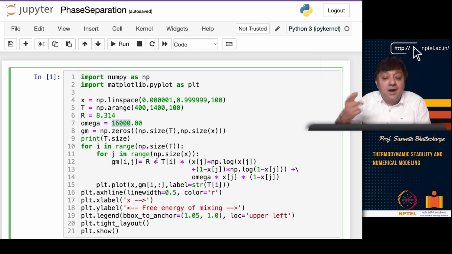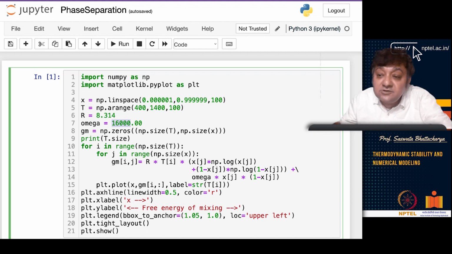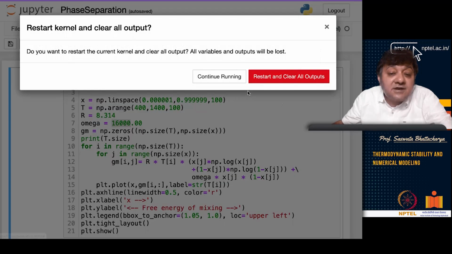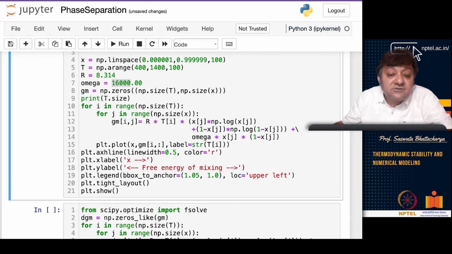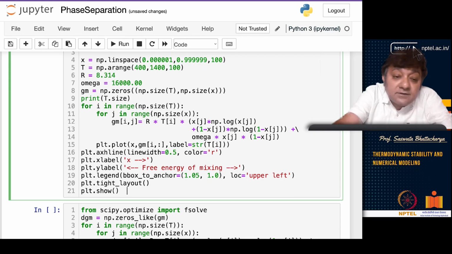I will show you what happens as you go to higher temperature and to lower temperature. At the lower temperature, you will see this double bell type of curve, but as you go to higher and higher temperatures, entropy starts dominating and you get a homogeneous solid solution or a homogeneous liquid solution. I have already written and tested this, so I'll just show you. This is basically a plot.